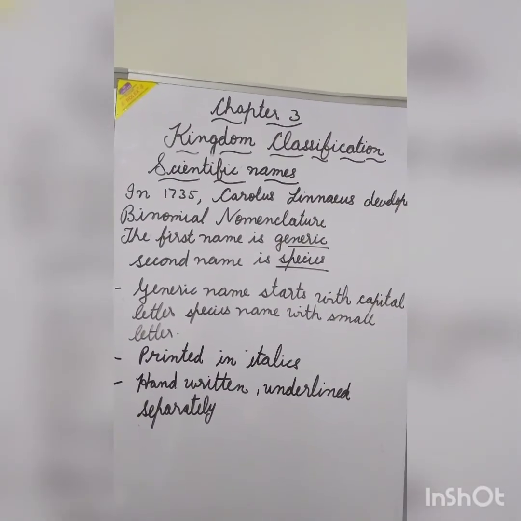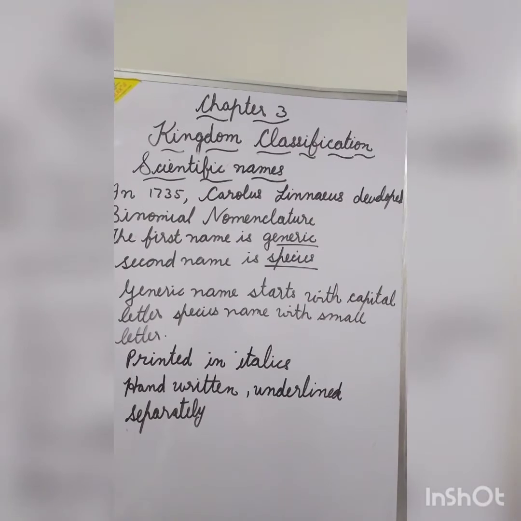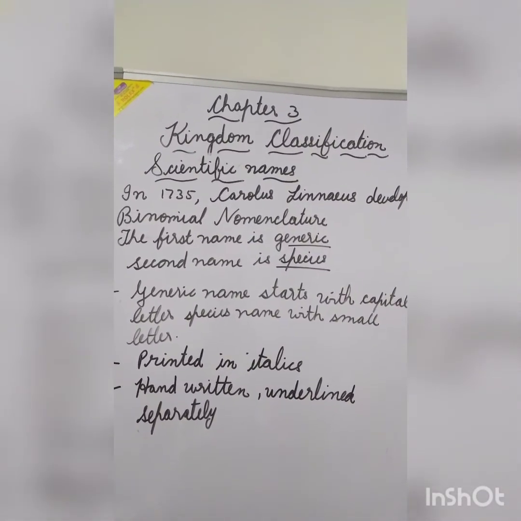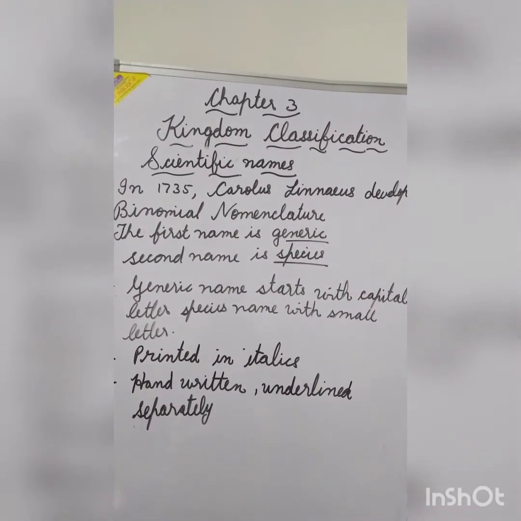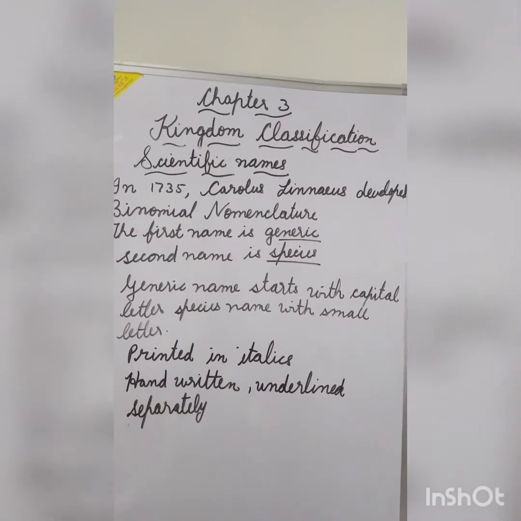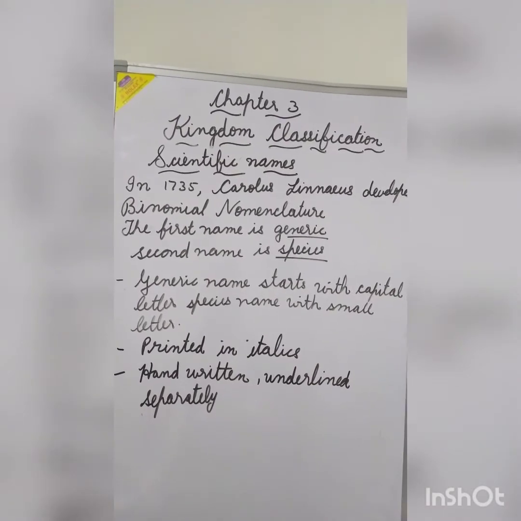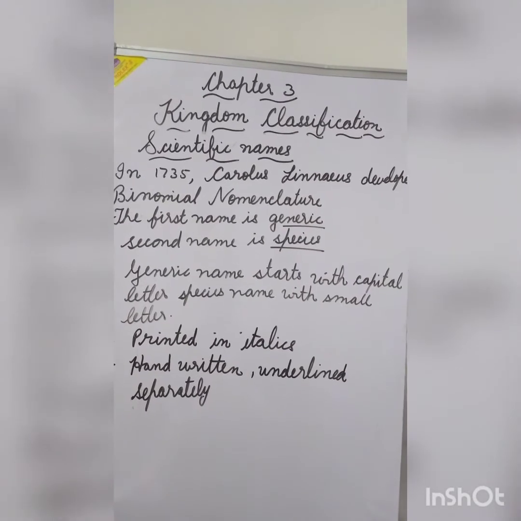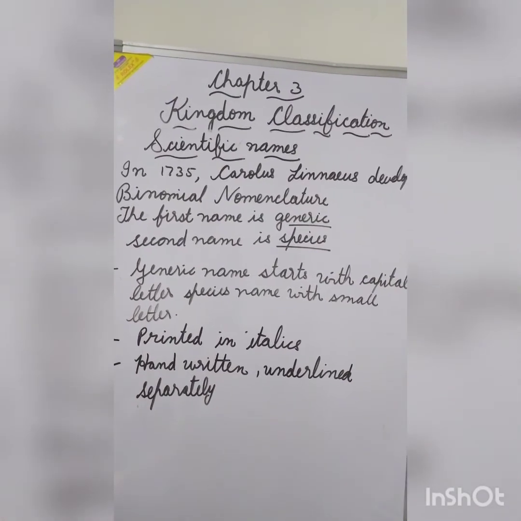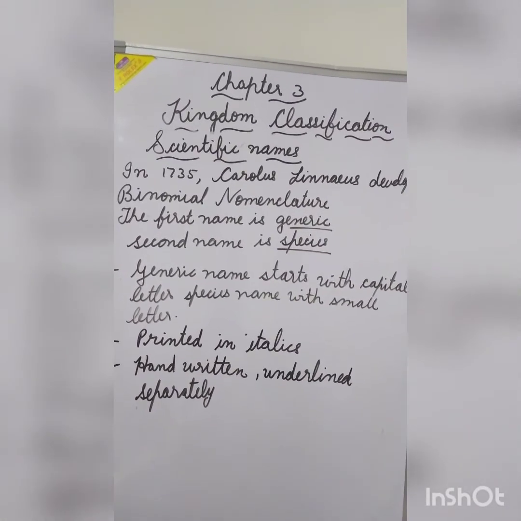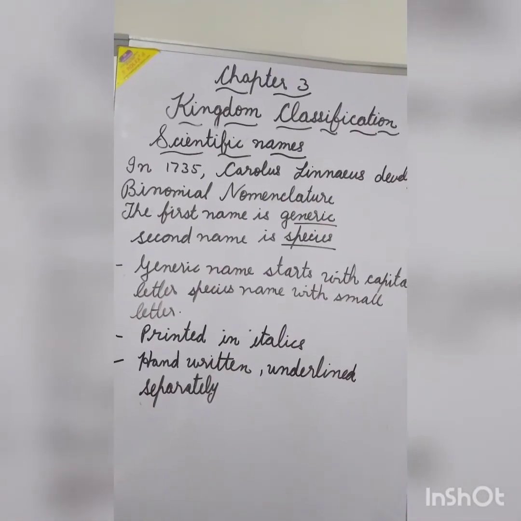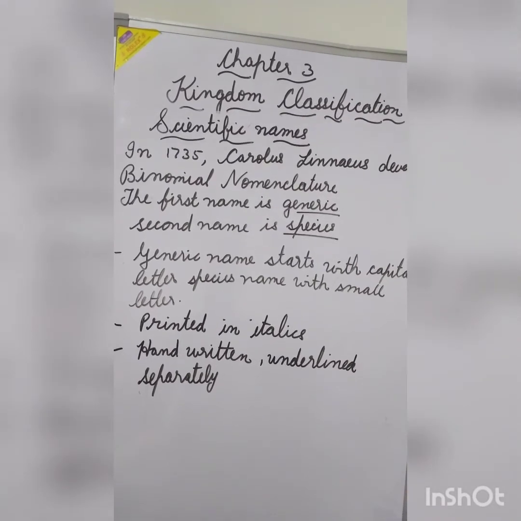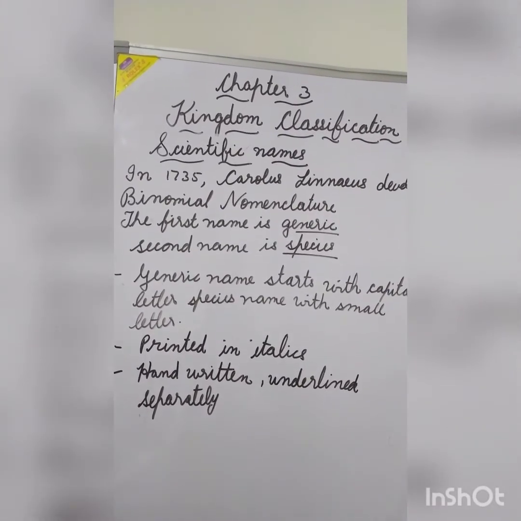The first name is the generic name, which belongs to the genus of the organism, and second name is the species name, to whichever species that particular organism belongs. They can be written like the generic name starts with a capital letter and the species name with a small letter. They are either printed in italics, or if handwritten, the generic name and the species name are underlined separately.